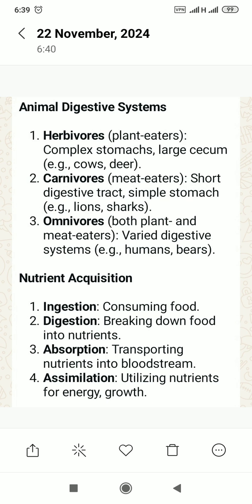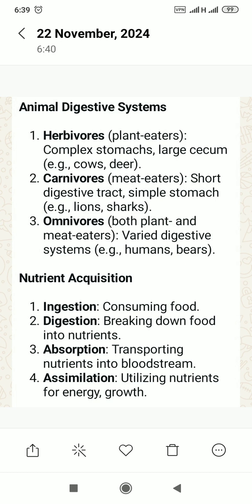Next is the animal digestive system. We have three basic types: herbivores, carnivores, and omnivores. Herbivorous animals depend solely on plants. They are plant eaters. They have a complex stomach and a large cecum. Examples are the cow and the deer. Carnivorous animals are meat eaters.